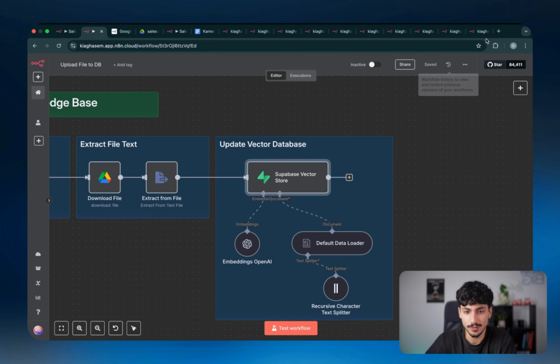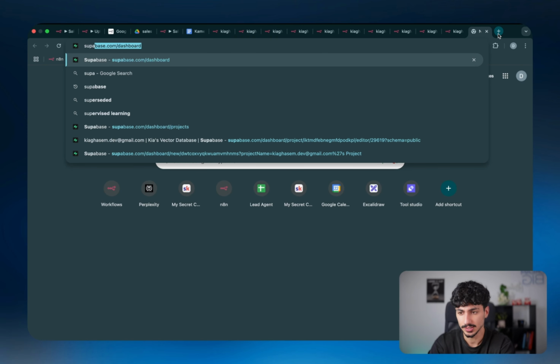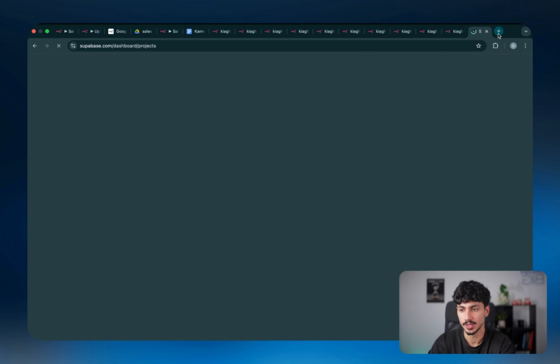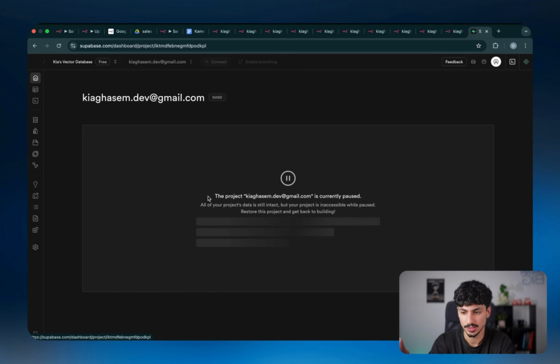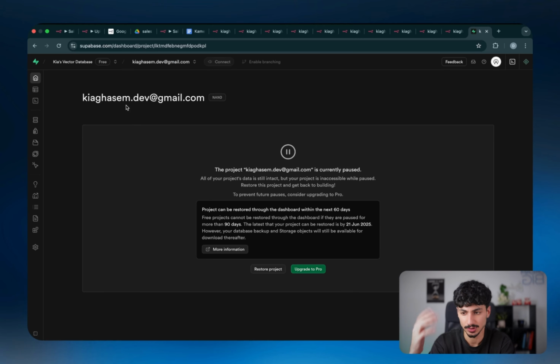But anyways, to set yourself up on Supabase, it's also extremely simple. First thing you want to do is just set up a Supabase account, which is completely free. So you want to just search up supabase.com and set up your account. Once you set up your account, you will see something like this, which will allow you to create a new organization. You should create a new organization. Once you're inside that organization, it would look something like this.